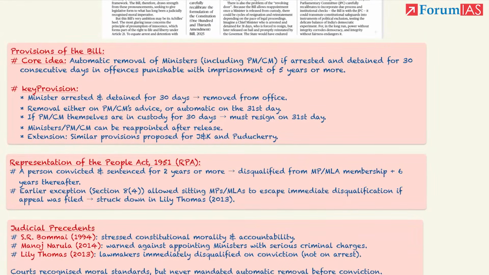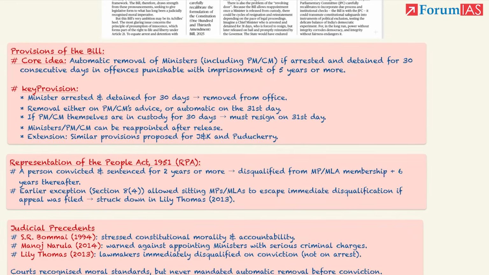Chief Minister, or simple minister, if arrested and detained for 30 consecutive days in offenses which are punishable up to 5 years or more, they will be disqualified automatically after the 30 days. Minister arrested, detained for 30 days, removed from office. If they do not resign, then on the PM's or CM's advice, PM in case of central ministers, CM in case of state ministers, even if the PM, CM do not approve of the removal, on the 31st day, they will be automatically removed.